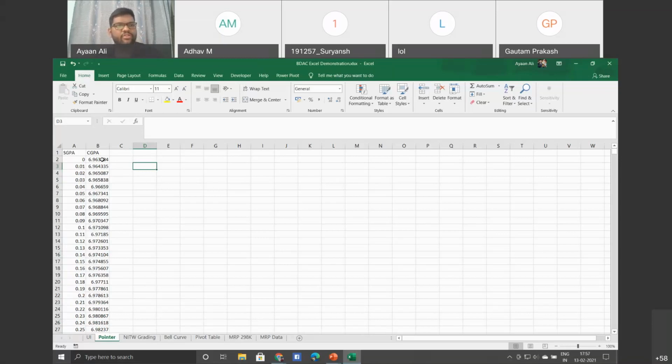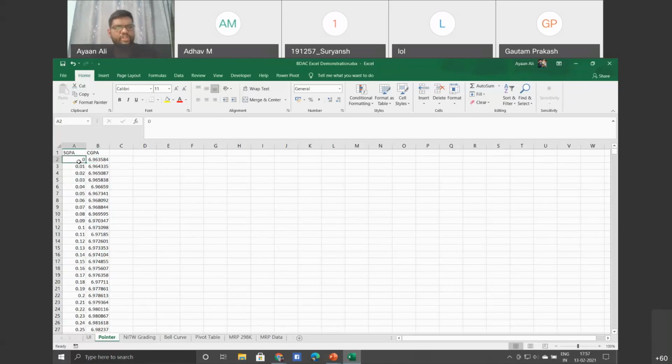So here I made a tool in Excel where the formula is pretty simple. It's not a built-in function; here I'm customizing it on my own. This is SGPA into number of credits, sigma, the summation of all: SGPA 1 into credits 1, SGPA 2 into credits 2, and so on, divided by the total number of credits. If I get 0 SGPA in my final semester, my total CGPA will be 6.963. And one more important concept we get here is absolute reference and relative reference.